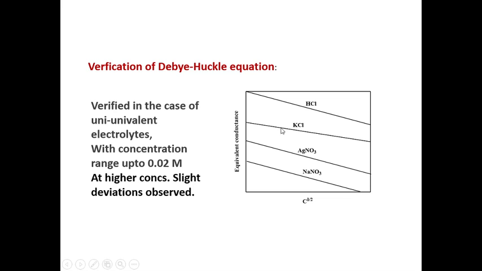And if you observe the KCl, which is less than the HCl and silver nitrate, it depends on the mobility of the ions and also the concentration. So, this slope indicates the effect due to the concentration. If the concentration almost equals 0, means at infinite dilution, the equivalent conductance is equal to the equivalent conductance at infinite dilution.